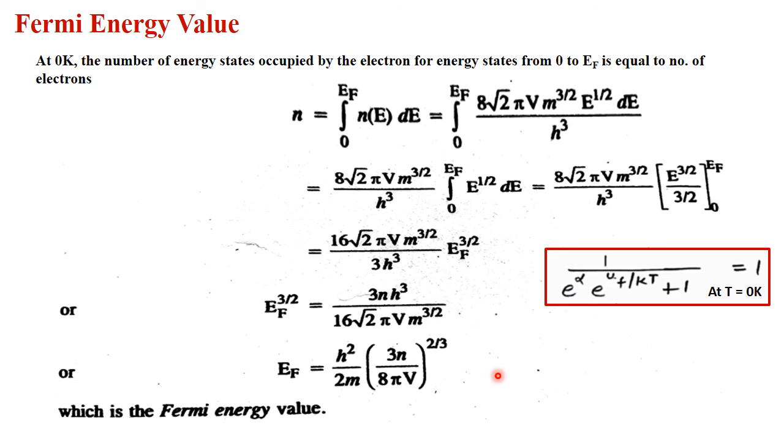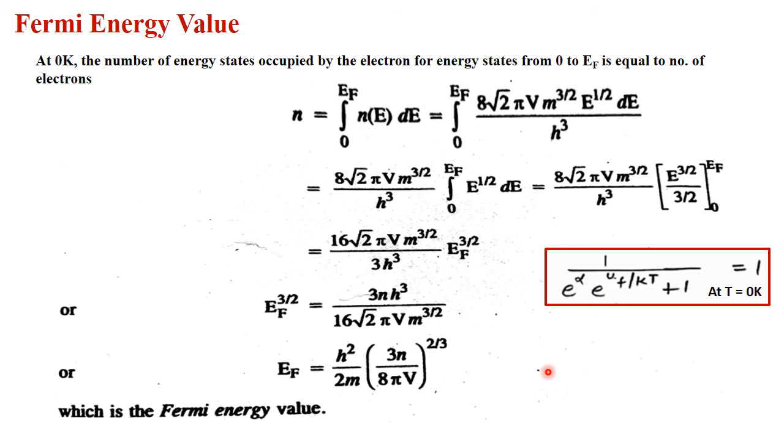So sometimes the question is like, prove that energy possessed by the electron in the Fermi energy level depends upon the mass of the electron and density of the electron. So I hope now it is clear. Sometimes numerical problems are generally asked on this Fermi energy value. Alright, we know all the constants here. We know the mass of the electron, but what we only require to evaluate the value of EF is the density of the electron, that means number of electrons per unit volume. If we know that, we can calculate the value of EF.